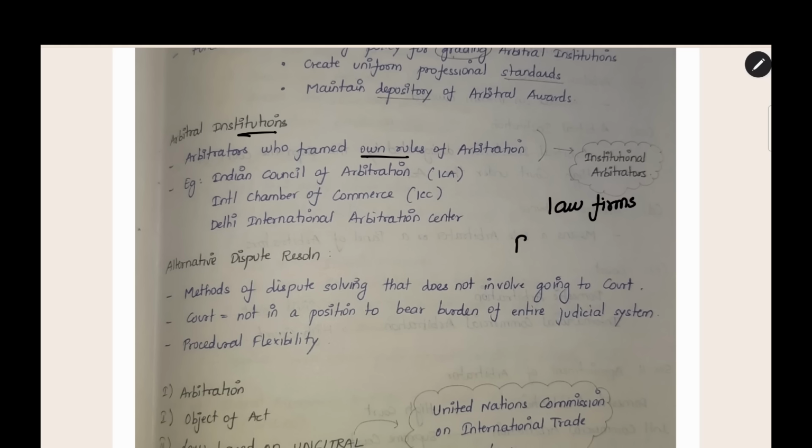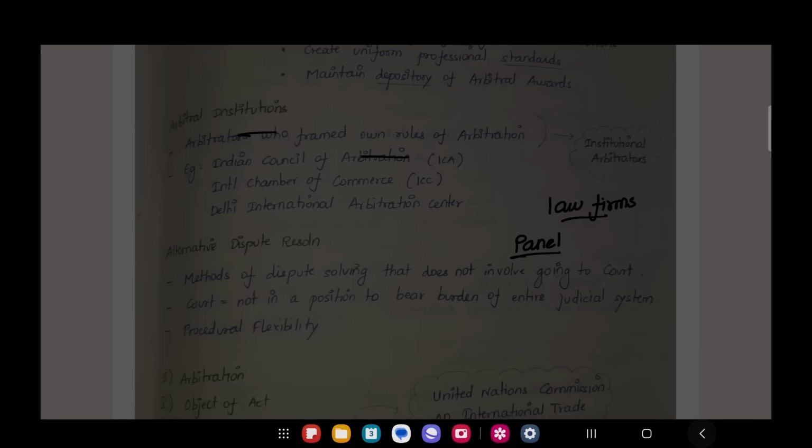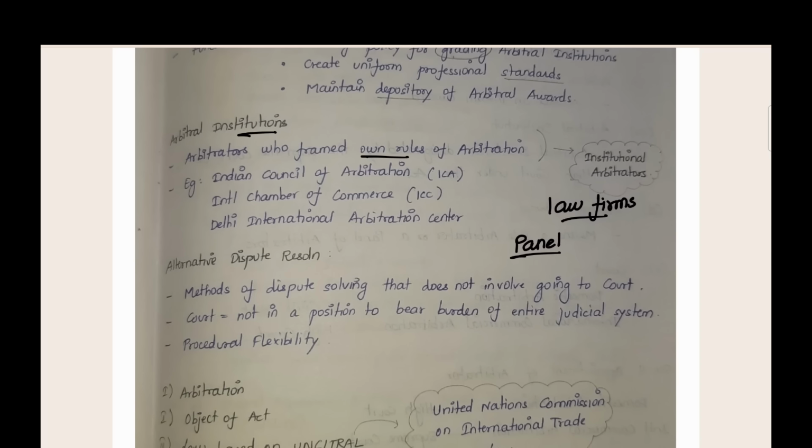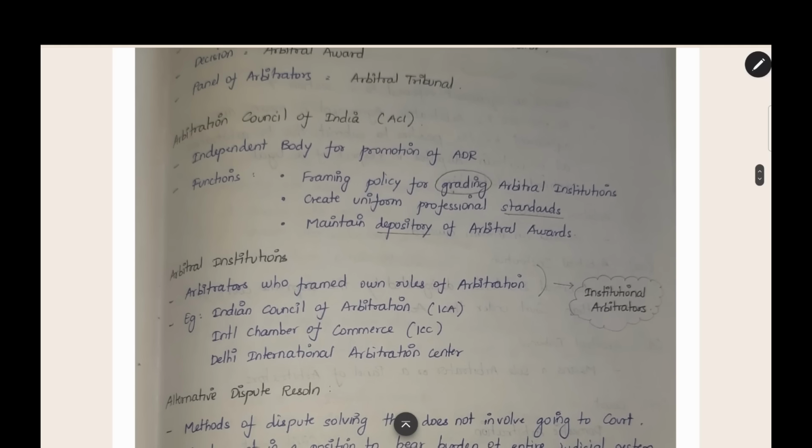They will appoint an arbitrator panel. There will be more than one arbitrator. They will be in the law firm. They will be appointed to solve our dispute. We need not go and search for individual arbitrators. Since it is a law firm, the persons will be very experienced, and it will be proper when we go to an arbitral institution. Examples are Indian Council of Arbitration, International Chamber of Commerce, Delhi International Arbitration Center. These are the arbitral institutions, and one of the functions of ACI is grading arbitral institutions.